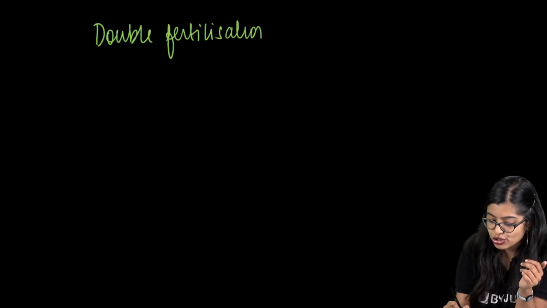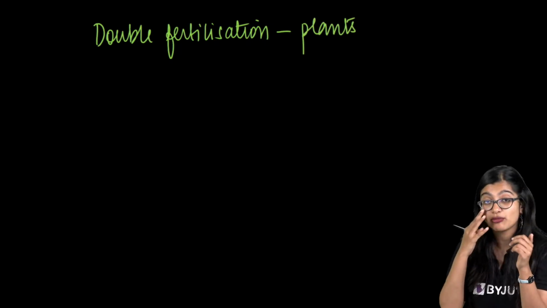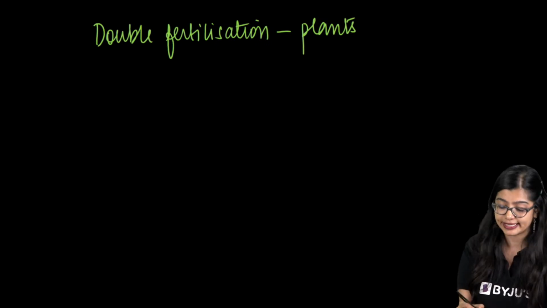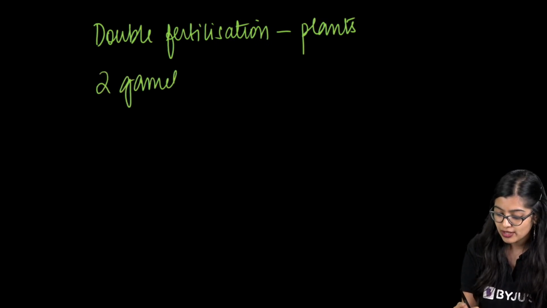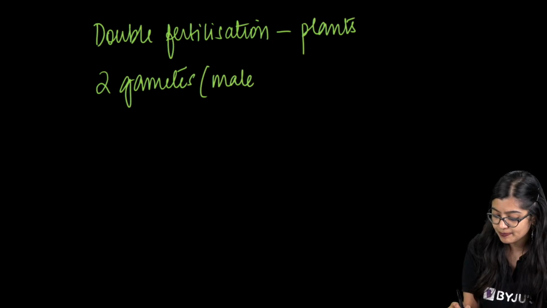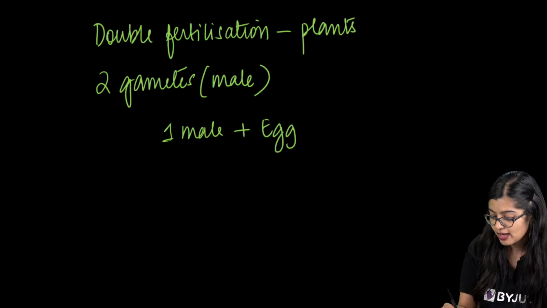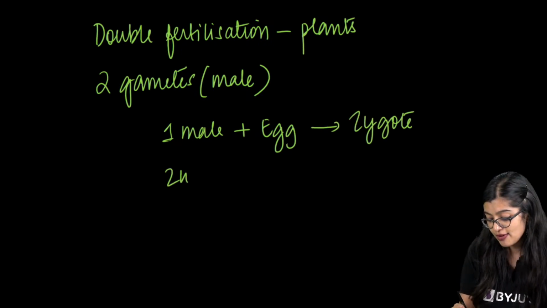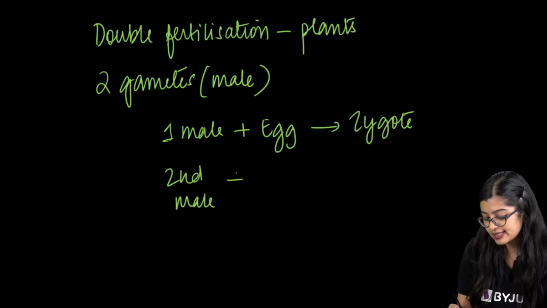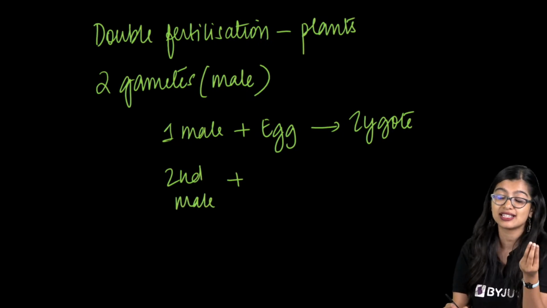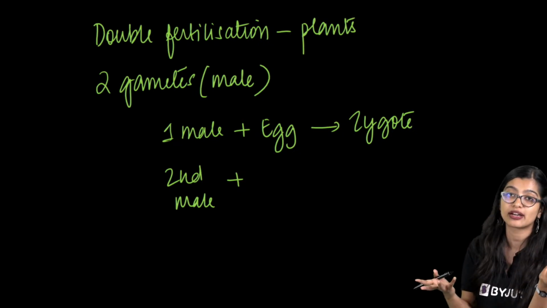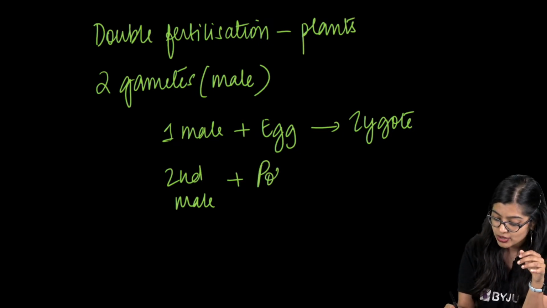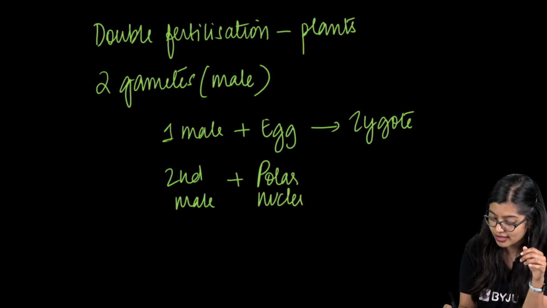Double fertilization is something that we observe in plants, right? Wherein in the pollen, there are 2 gametes, so there are 2 male gametes. Now, one male gamete will fuse with the egg cell, and this fusion will result in the formation of a zygote. Then we also have a second male gamete. This second male gamete will fuse with the central cell, or the secondary nucleus or the polar nuclei, whatever we call it, right?